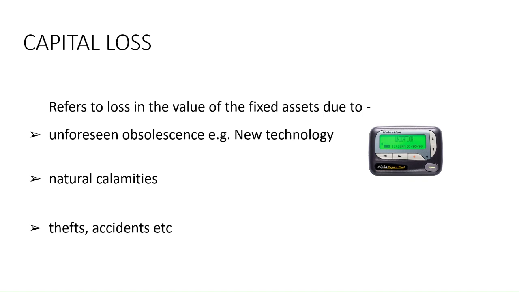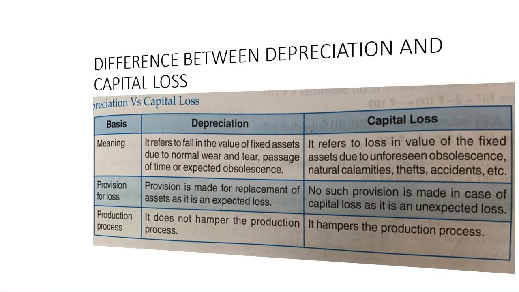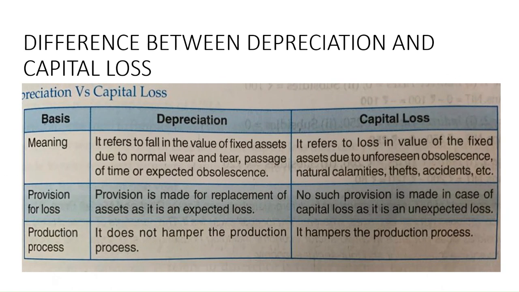So capital loss is different from depreciation or consumption of fixed capital, because depreciation is something you are expecting. Capital loss happens suddenly because of calamities, unforeseen obsolescence, and thefts and accidents. You make provision for depreciation, but it is not like this. For capital loss, you do not make such provisions.